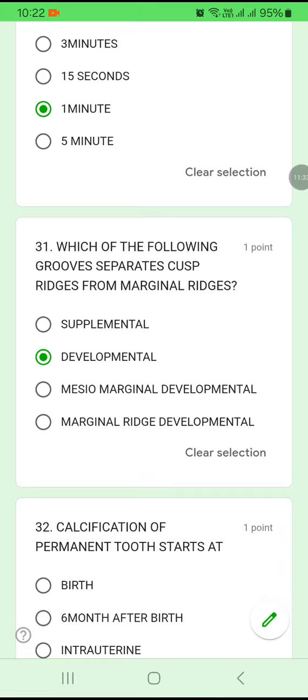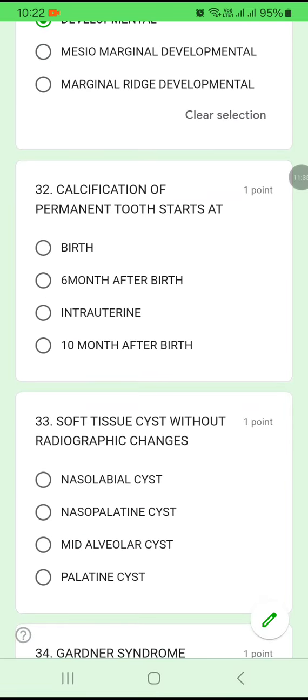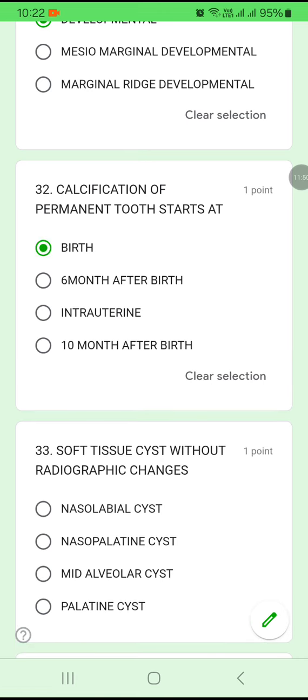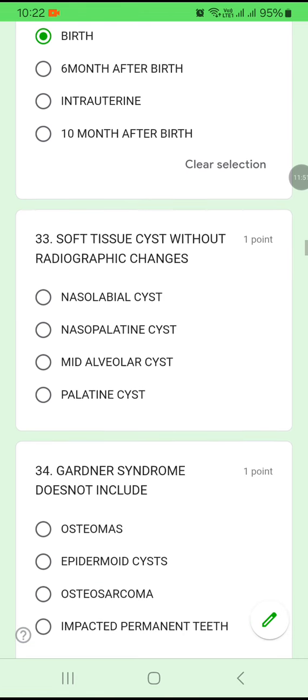Question number 32. Calcification of the permanent tooth starts at birth, 6 months after birth, intrauterine, or 10 months after birth. So the calcification of a permanent tooth starts at birth. Clear?